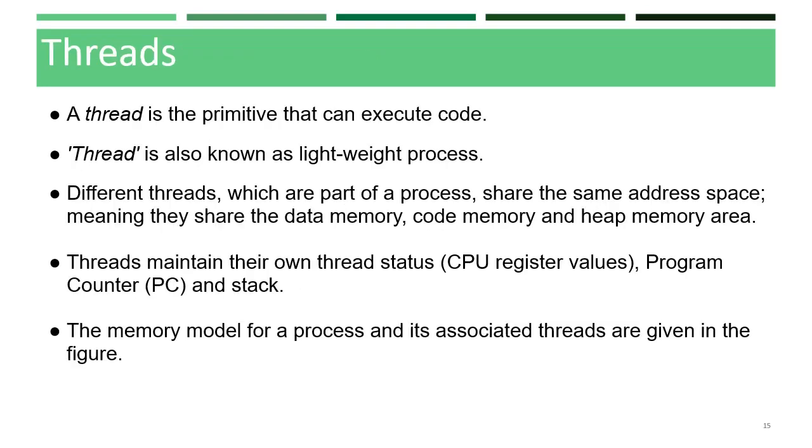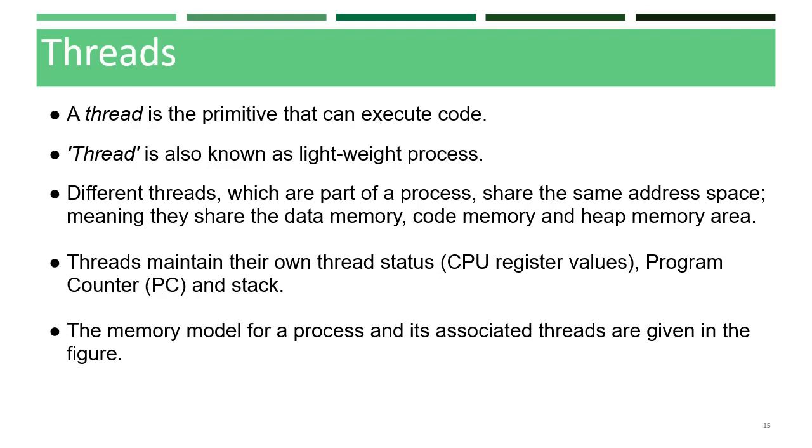Next is threads. A thread is a primitive that can execute code. That means it is an early stage which executes code. A thread is a single sequential flow of control within a process. A thread is also known as a lightweight process. A process can have many threads of execution.